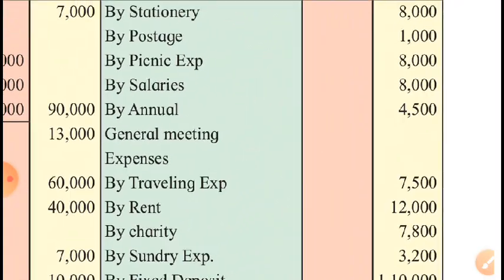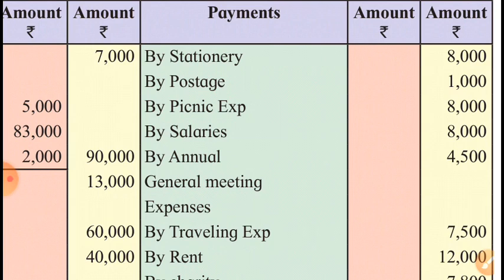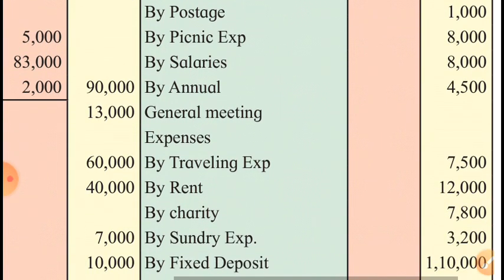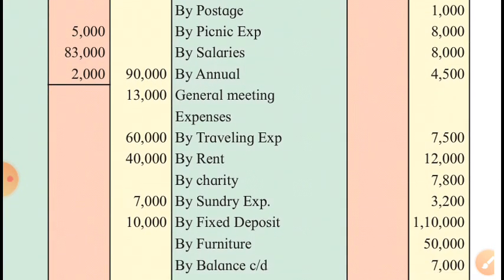Now the payment side. Stationery, postage, picnic expenses, salaries, annual gathering expenses, traveling expenses, rent, charity, sundry expenses. All these expenses will be debited to income and expenditure account, right from stationery to sundry expenses.